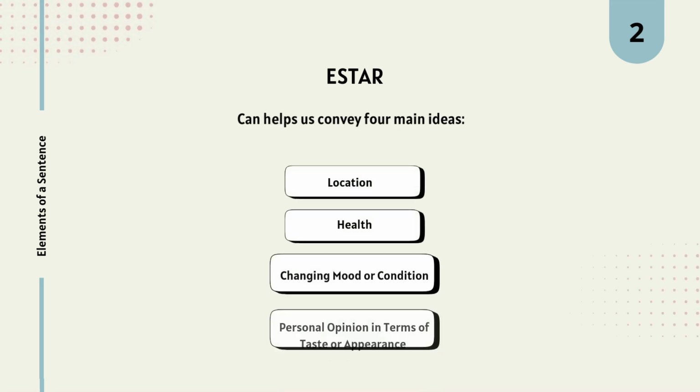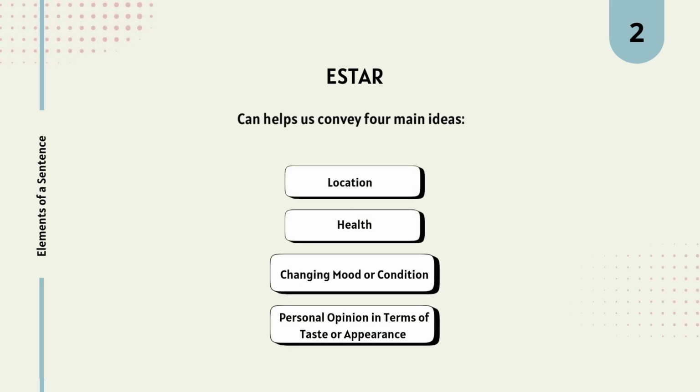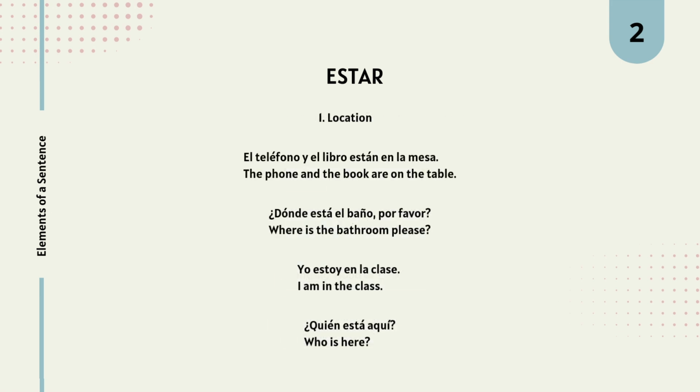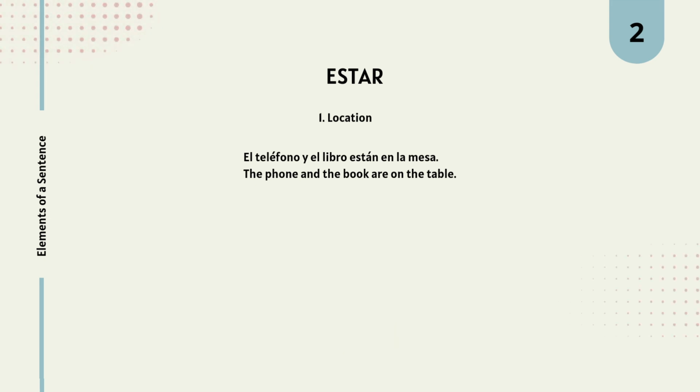Alright, let's see how we use estar to help us convey four main ideas: location, health, changing mood or condition, and personal opinion in terms of taste or appearance. Let's see some examples, starting with location. In this case, estar is used to describe where something or someone is physically located. For example, el teléfono y el libro están en la mesa. The phone and the book are on the table.